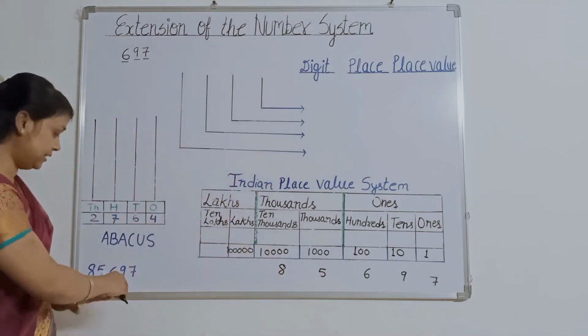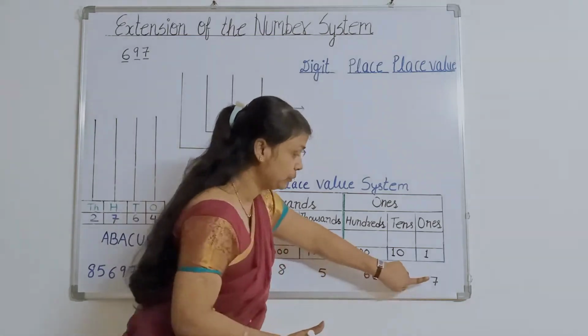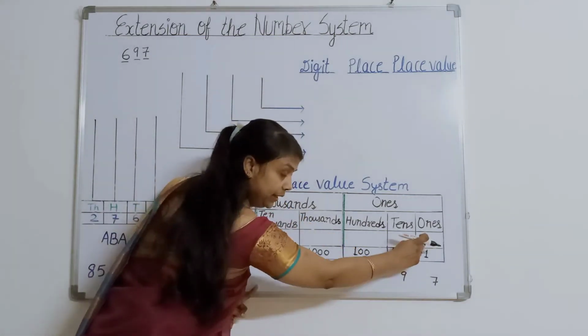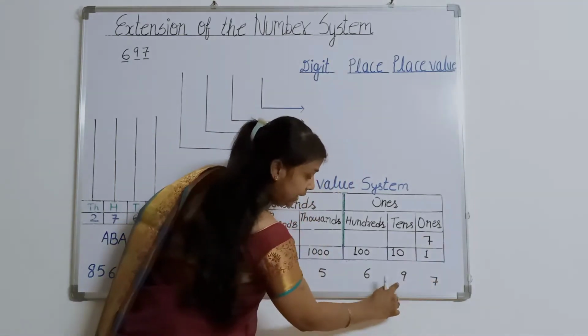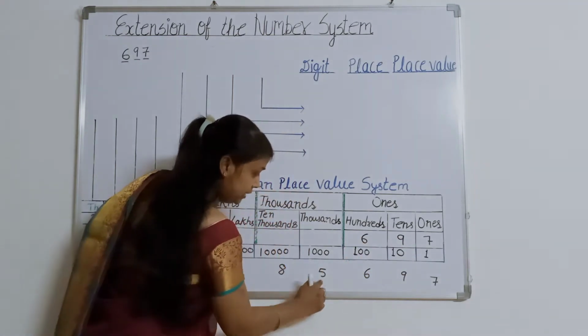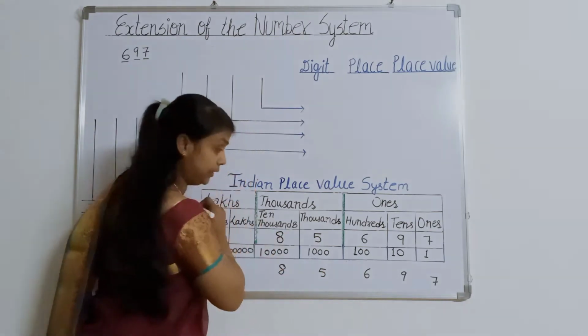I have written the same number here. Now see one thing, I am putting this big number here. This 7 I am writing here. This 9 I am writing here. This 6 I am writing here. This 5 I am writing here. And this 8 I am writing here.